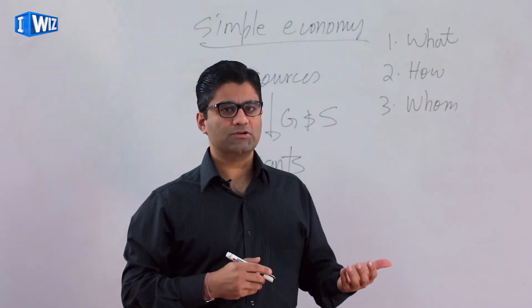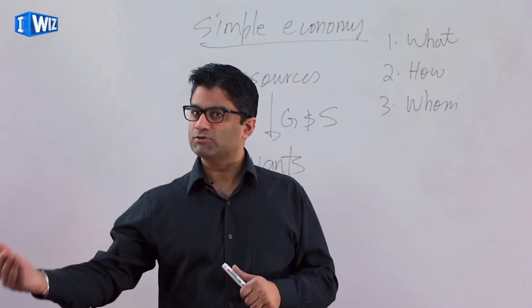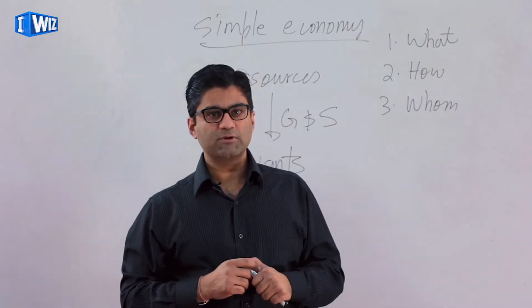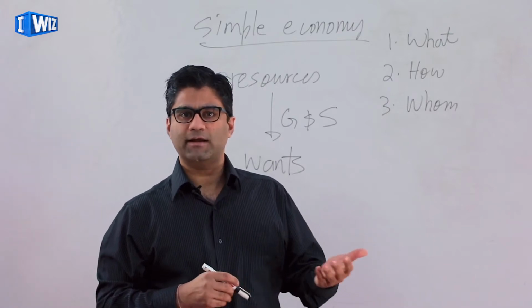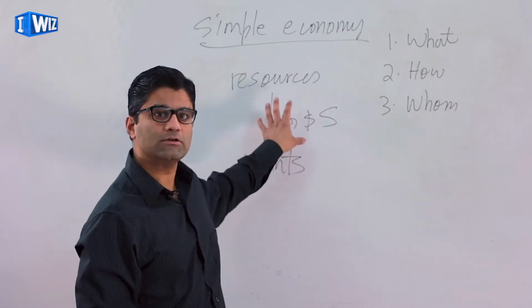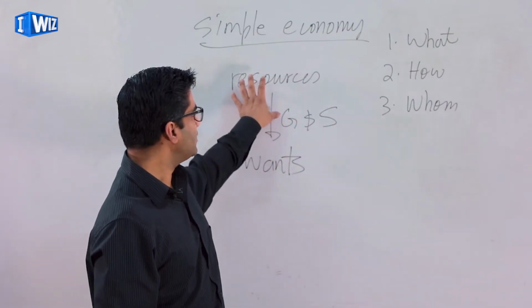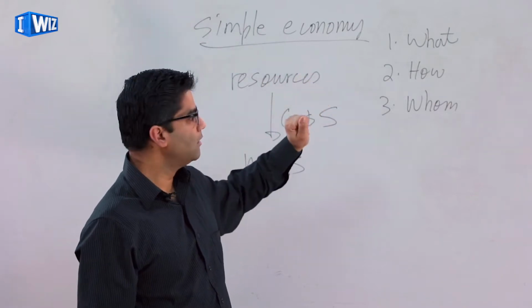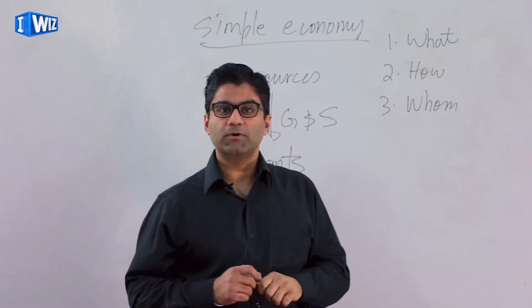Should we spend more resources on producing more agricultural goods? Should we spend more resources on producing cars? Or should we spend more resources on producing healthcare and education? These are all choices that we have to make, because we cannot possibly produce everything that we want, because resources are scarce. The second question is how to produce them.